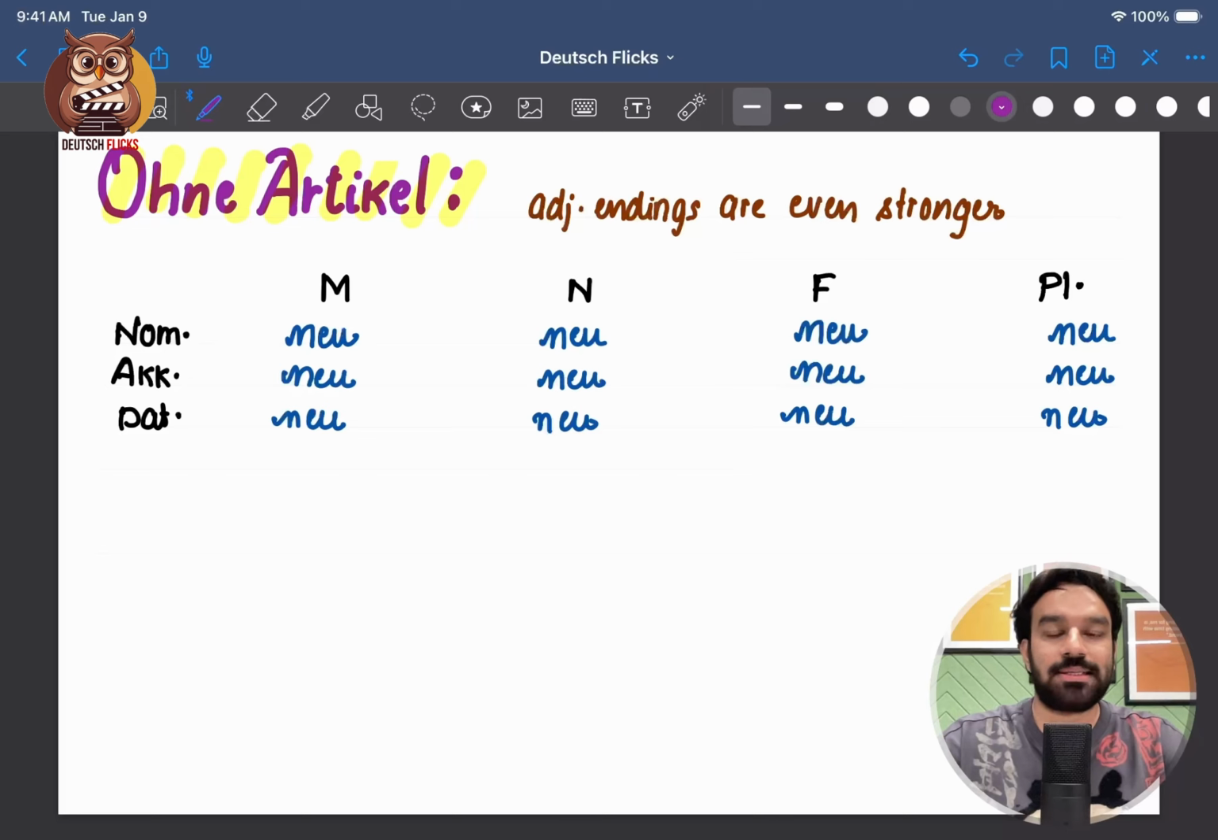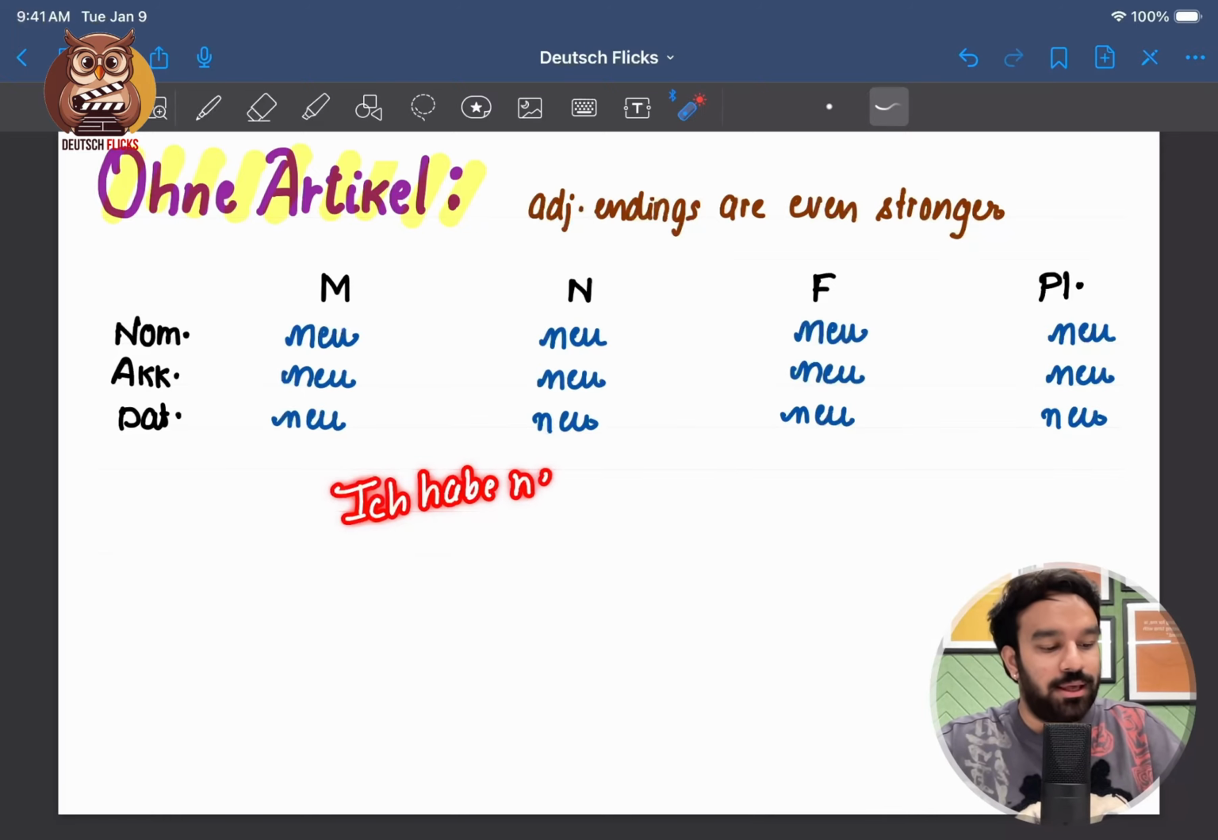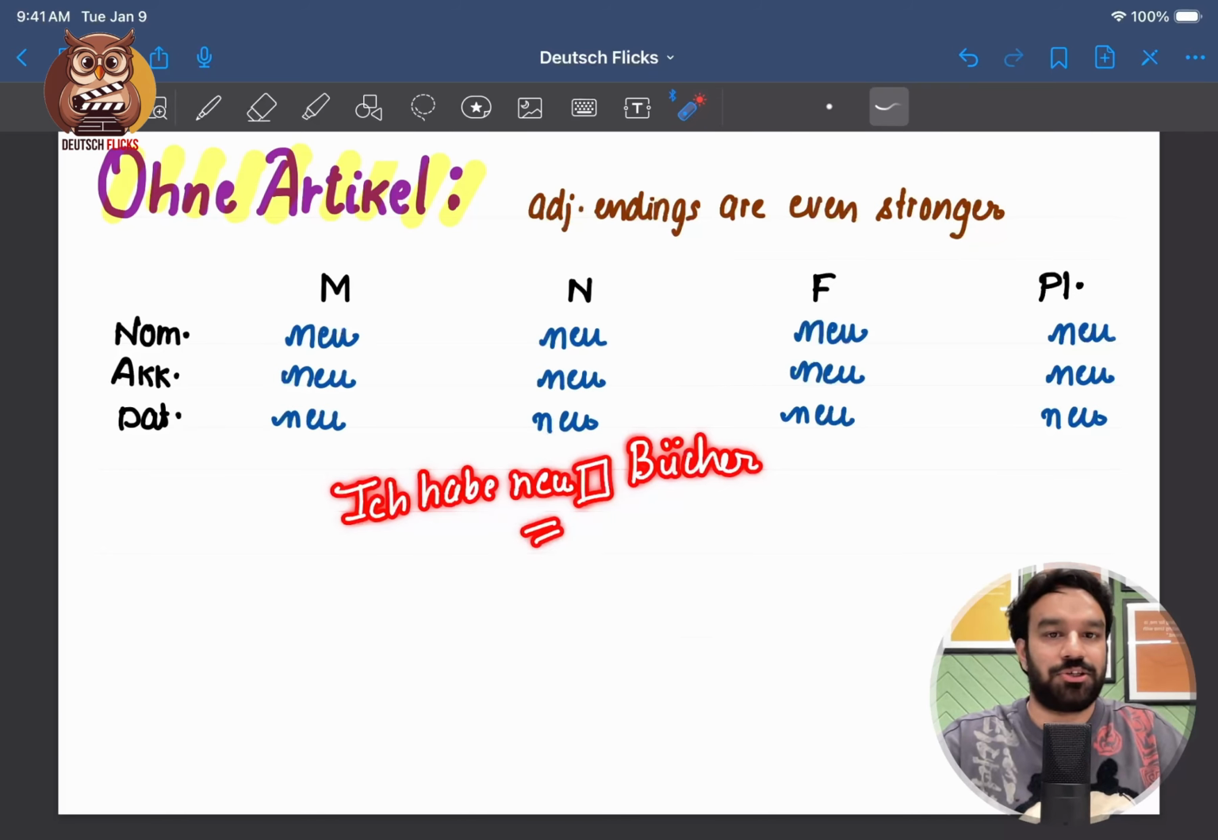But in a normal sentence, you'll say I have books. And if I include an adjective, let's say I have old books, I have new books. Now, how will you translate that sentence? I have new books. You cannot say ich habe neue Bücher. You need a certain ending for this adjective. This is what we are going to discuss today.